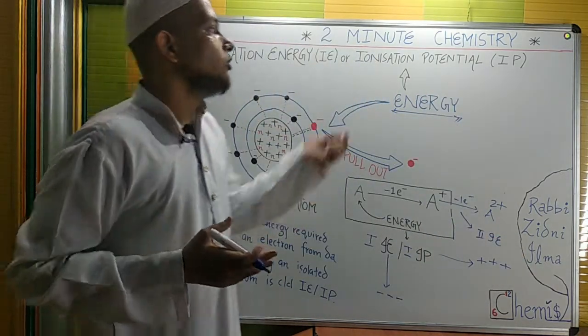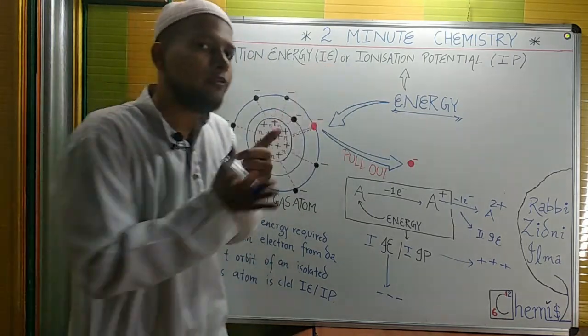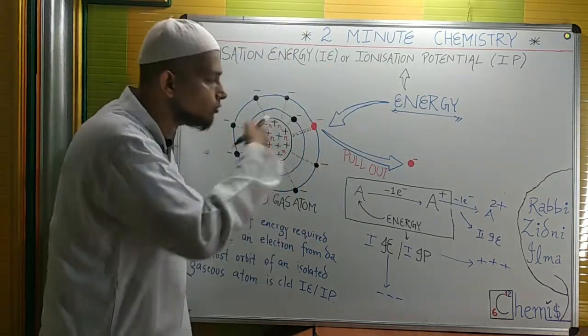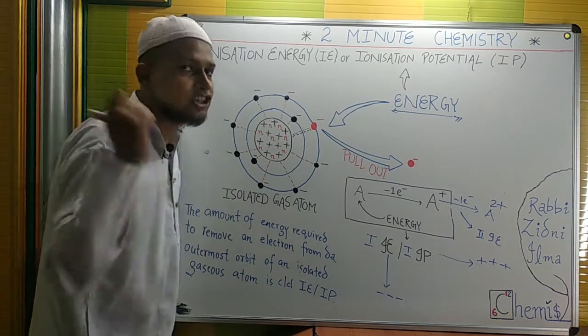So today we learned about ionization potential and ionization energy: the amount of energy required to pull an electron from the outermost shell is called ionization energy.